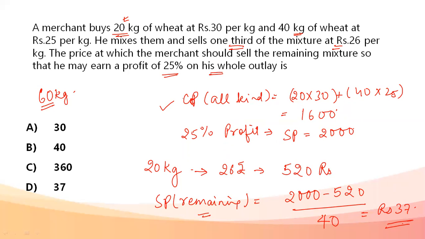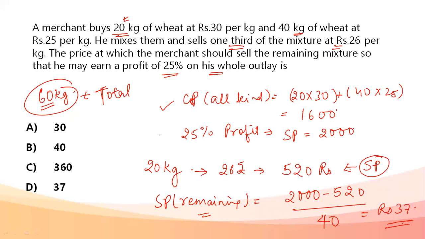Now, he mixes them and sells one third of the mixture at 26 rupees per kg. One third of 60. He has a total of 60 kg. One third is 20 kg. Sold at 26 rupees, the total selling price of that becomes 520. Now what is going to be the selling price of the remaining? The selling price of the remaining would be 2000 minus 520 divided by 40, that is rupees 37.